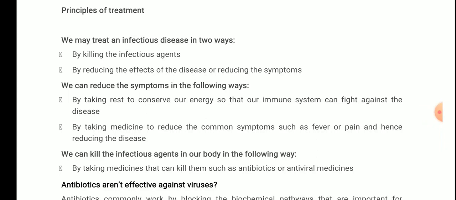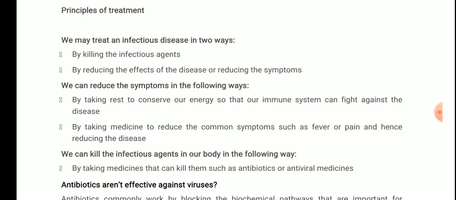We may treat an infectious disease in two ways: by killing the infectious agents, or by reducing the effects of the disease, that is, reducing the symptoms. Either you kill the infectious agents which are causing the disease, or you reduce the effect of the disease or the symptoms that are caused. How can we reduce the symptoms?